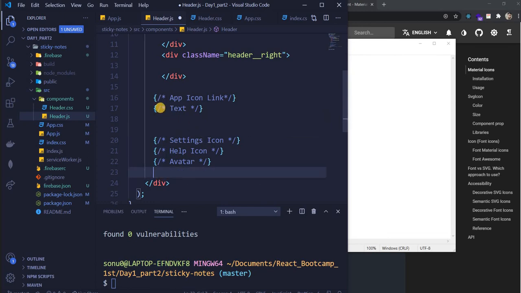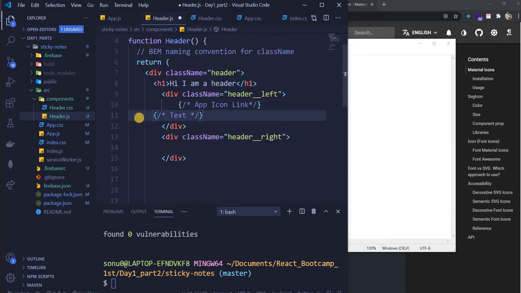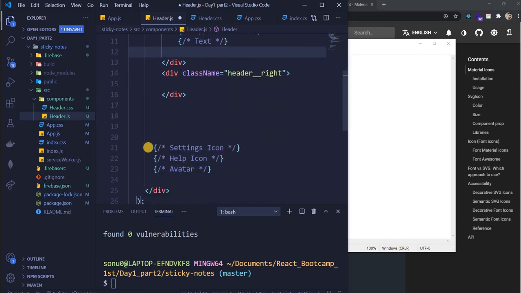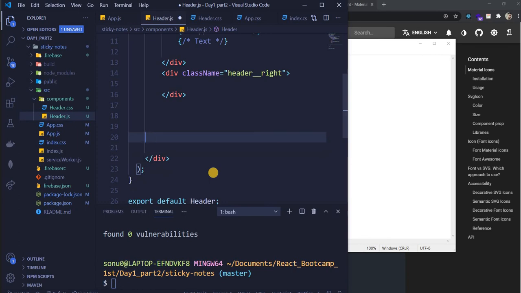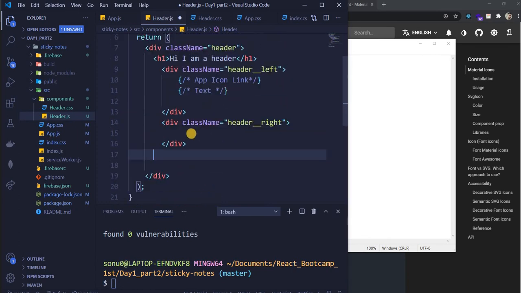I'll copy this and paste it here for my reference. You can use this method if you want because it's really nice and you won't forget a lot of things. No problem, it will automatically save.